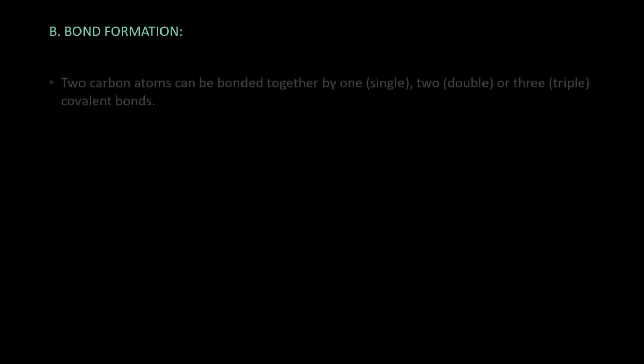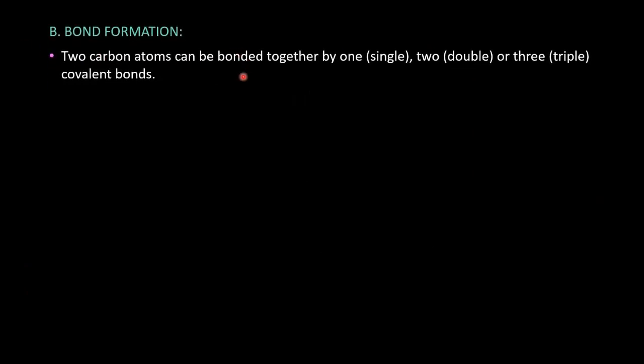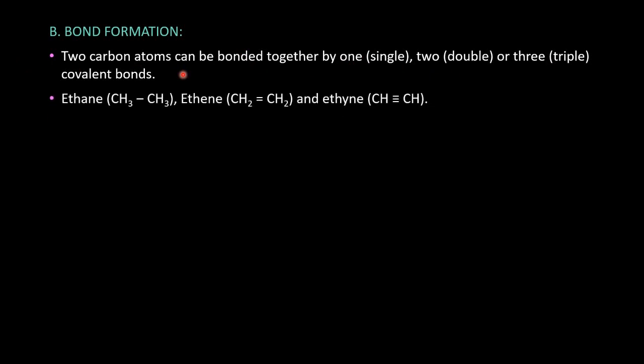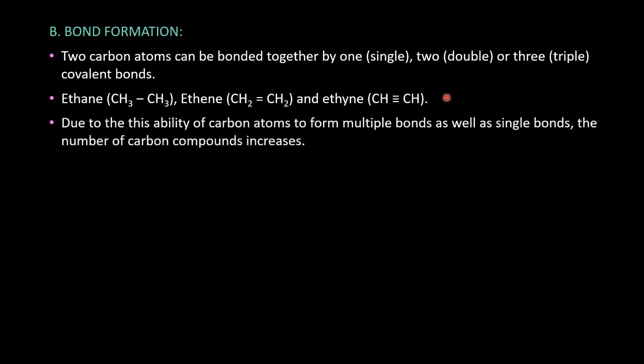The next characteristic is its bond formation. See, two carbon atoms can be bonded together by single, double or triple covalent bonds. Take for example, two carbon compound ethane. With a single bond it is ethane. With a double bond, it becomes ethene, and with a triple bond, it becomes ethyne. These are three different compounds. Due to this ability of carbon to form multiple bonds, the number of carbon compounds increases.